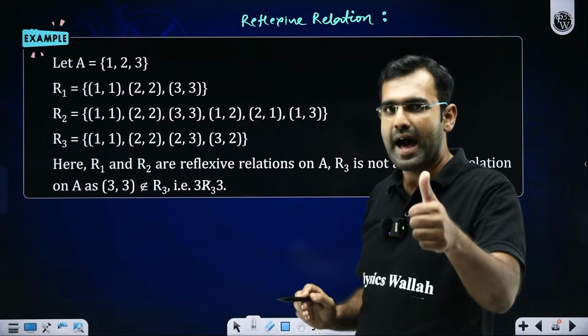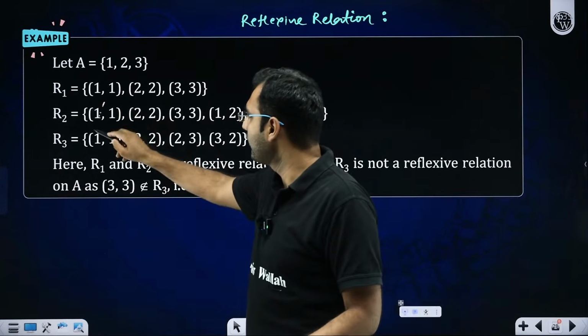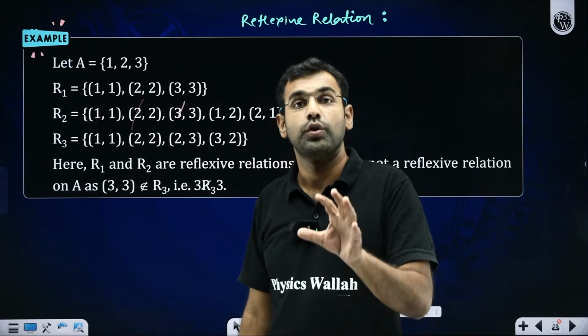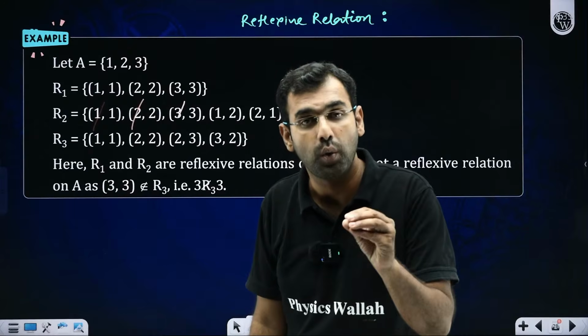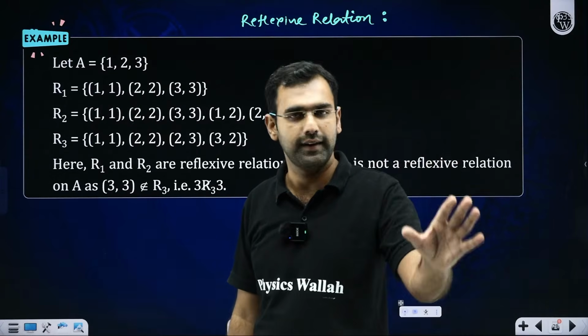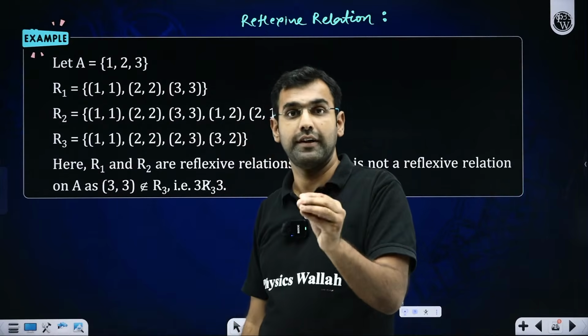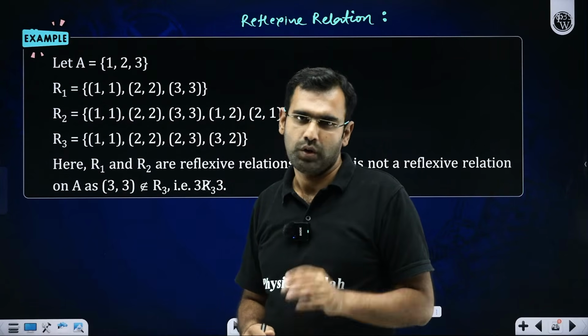What you should have been noticing here is that (1,1), (2,2), (3,3) must have existed. Yes, sir, they exist. So if (1,1), (2,2) and (3,3) exist, whatever else exists apart from that, I'll still call it a reflexive relation. What did I just say?